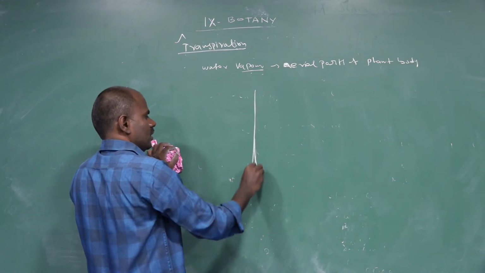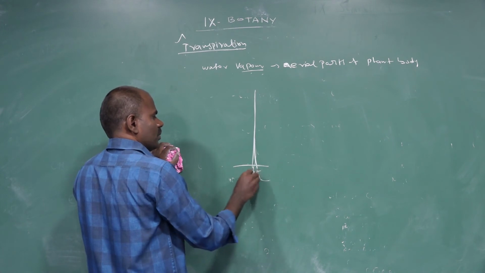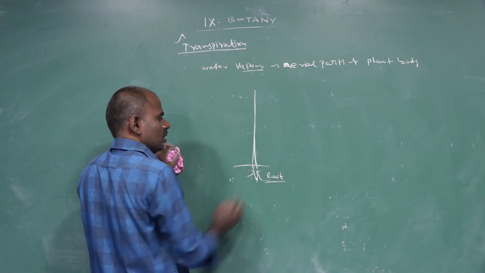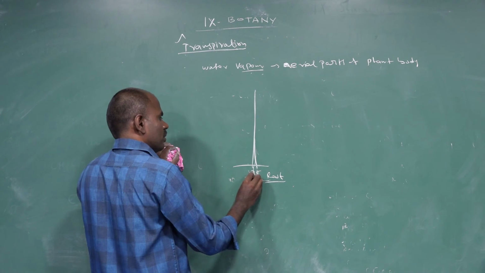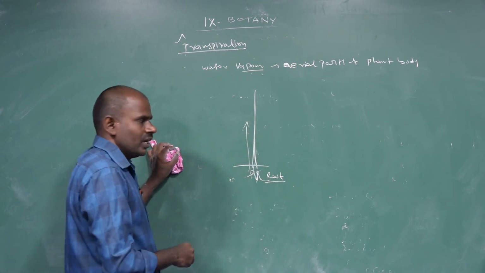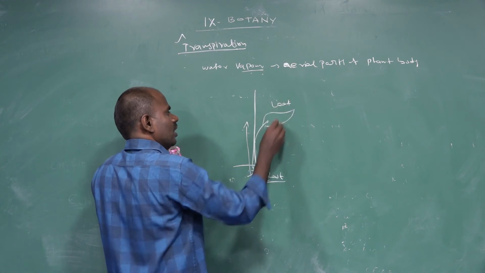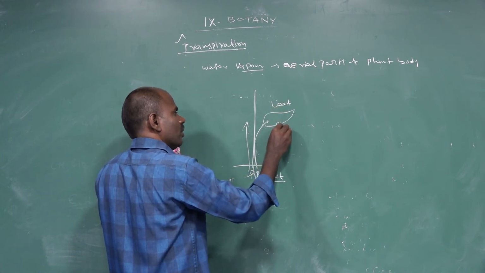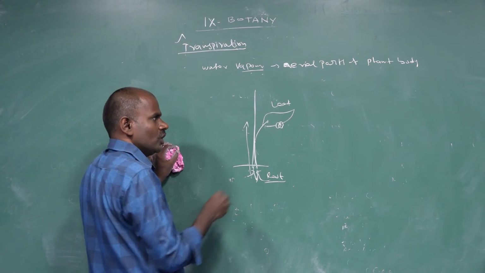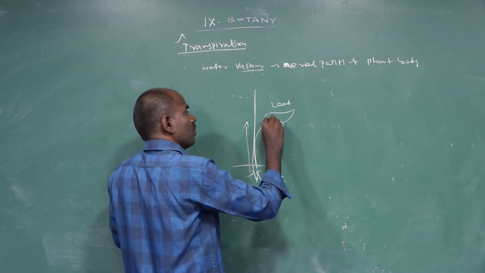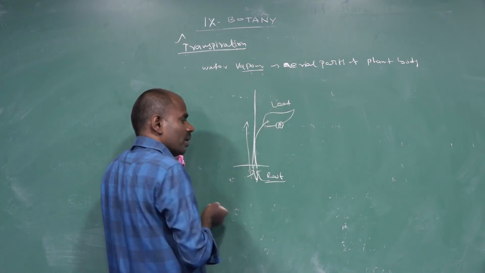In green plants, water absorbed by the root system moves in an upward direction to the leaf. The leaf contains tiny pores called stomata. The water vapor evaporates from the aerial parts of the plant body.